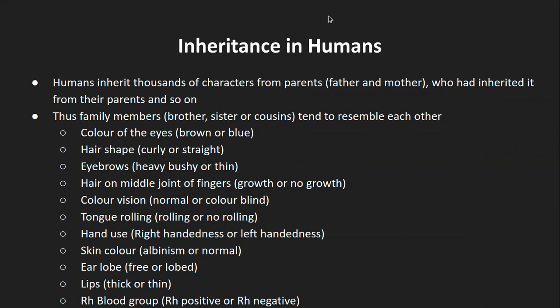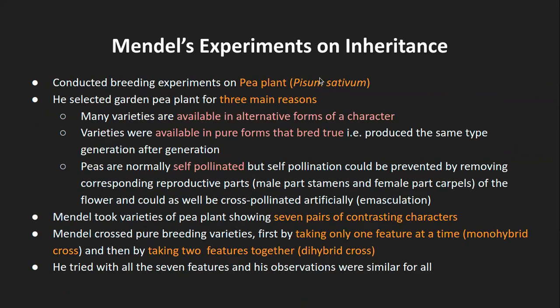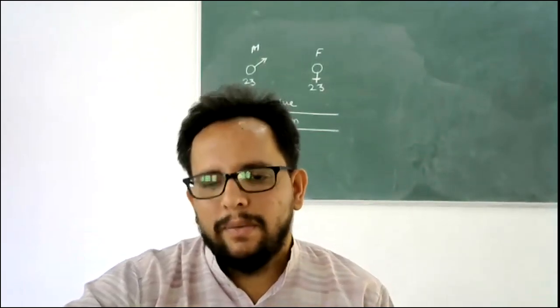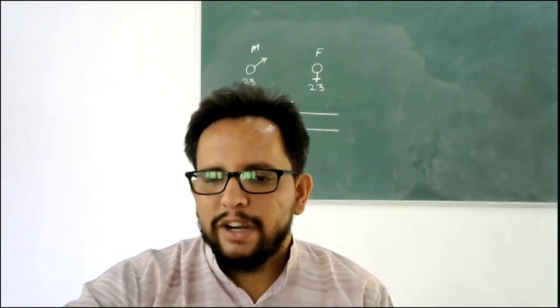As of now, we will stop here, because the time is also getting over. In the next class we will directly start with Mendel's experiment, so that we revise all these concepts together, and we also understand what exactly he has done. Okay, so let me stop here.